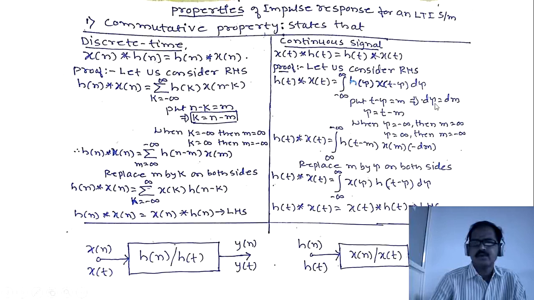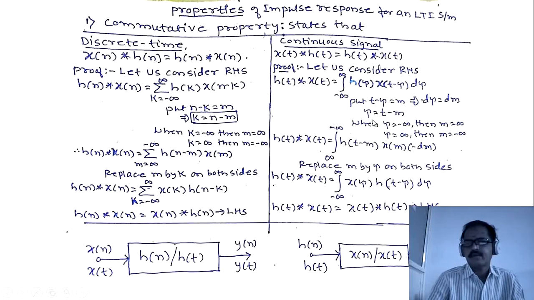Therefore d tau equals minus dm. Therefore tau equals t minus m. When tau equals minus infinity, then m equals plus infinity. When tau equals plus infinity, then m equals minus infinity. Substituting all these in the above equation, we get h of t convolved with x of t is equal to integration, because we are integrating with respect to tau, when tau equals minus infinity, then m equals plus infinity.